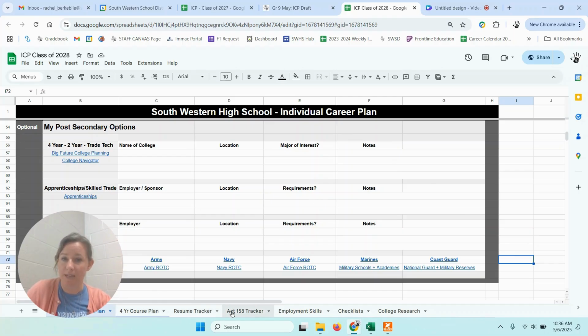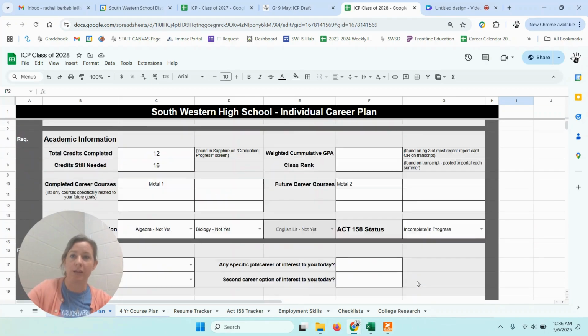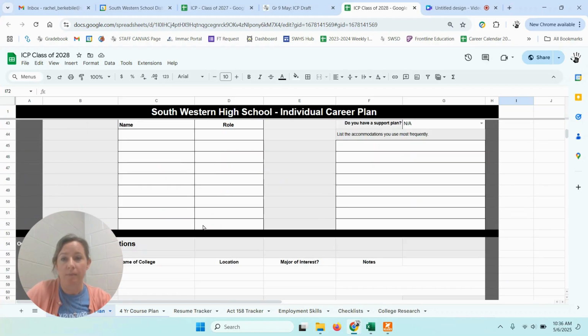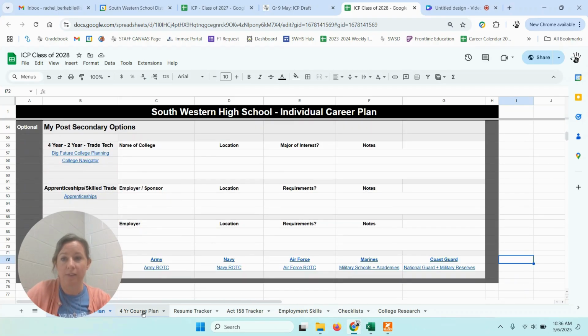All these other tabs down here are also either optional today or things that we'll get to in the future, or maybe just things for your reference. So for the rest of today, after you have filled out these top 6 sections, you can look down at the bottom and also look at the optional section and the various tabs.